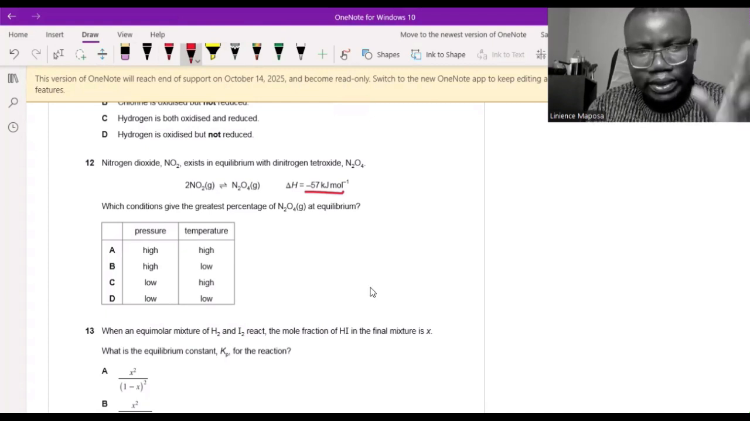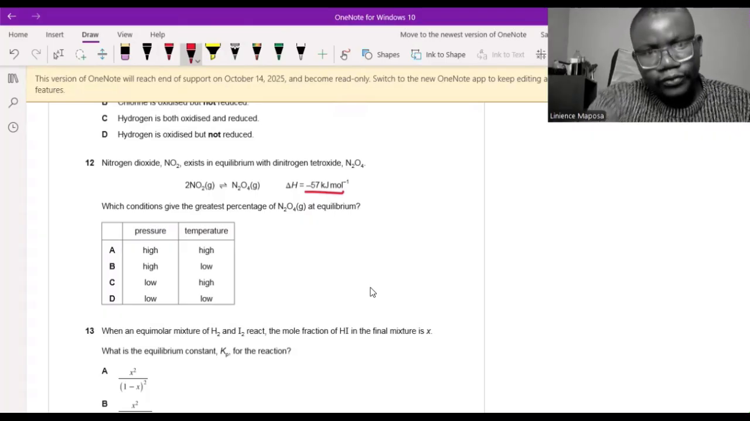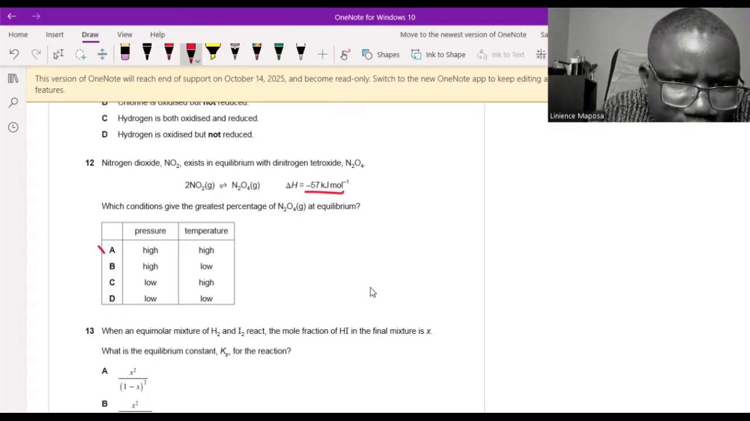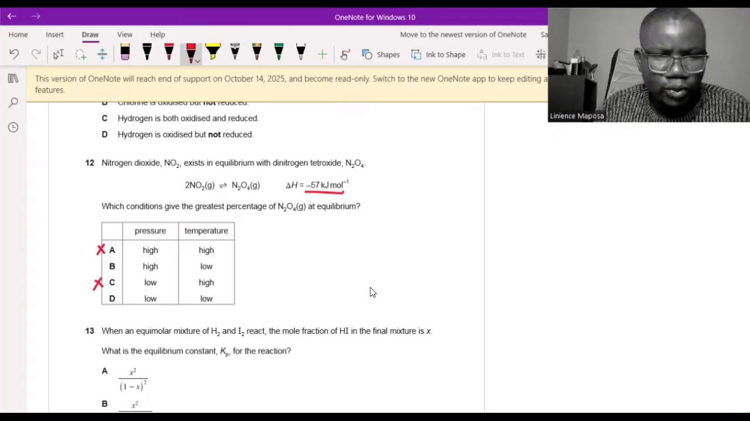So we need a lower temperature. We need to reduce the temperature. The system will favor the forward reaction, which produces more energy, more heat. So we need low temperature. So this one is out, this one is out. The answer is between B and D.